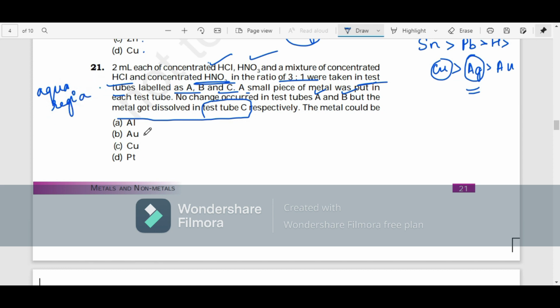What dissolves in aqua regia? It's gold. Gold dissolves in aqua regia. They're taking three test tubes A, B, and C: in A just HCl, in B just HNO3, and in C a mixture of both. So of course it'll be in C only, not in A and not in B. It's going to dissolve.